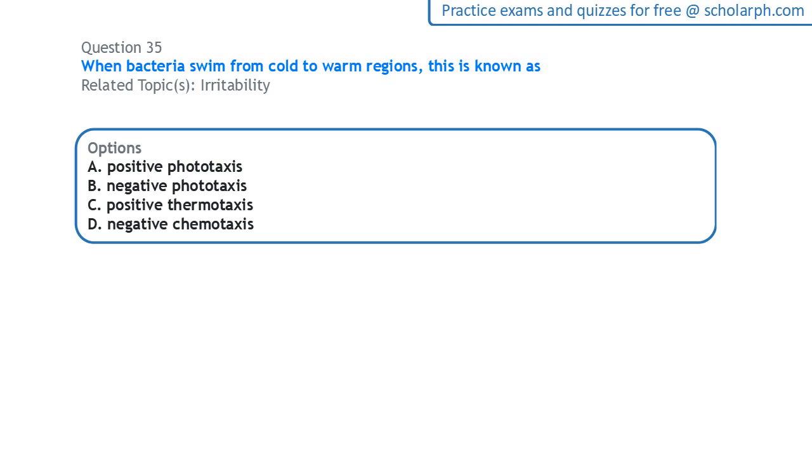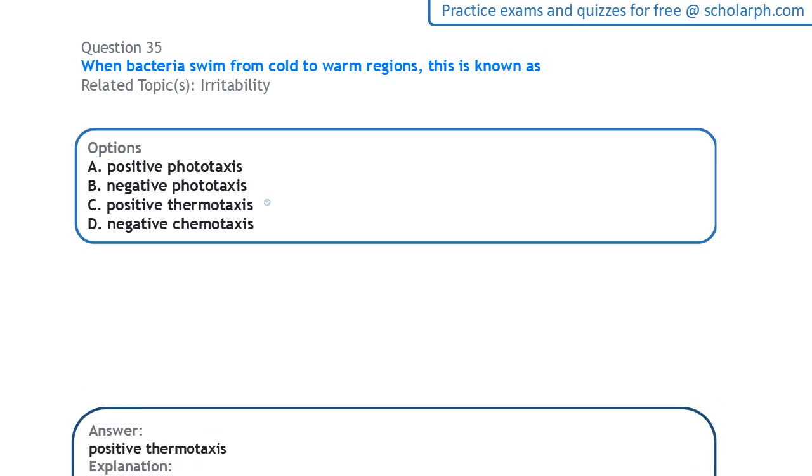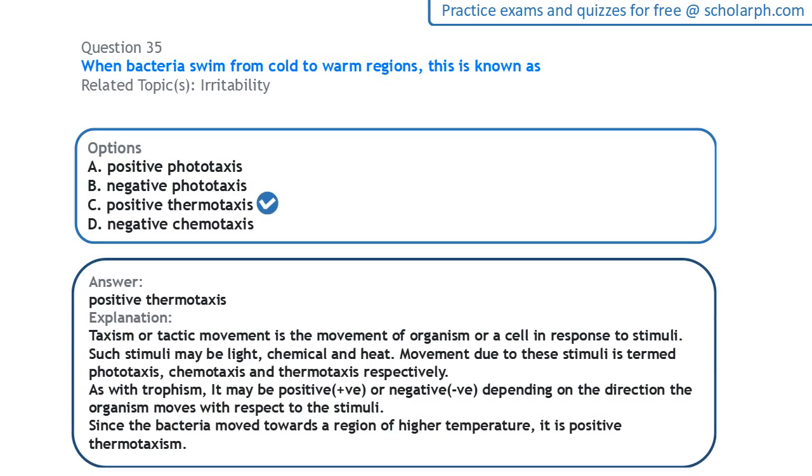Next question, on irritability. When bacteria swim from cold to warm regions, this is known as positive thermotaxism. So thermotaxism is the response to heat. Now it could be positive or negative depending on what direction the organism in question is moving to.